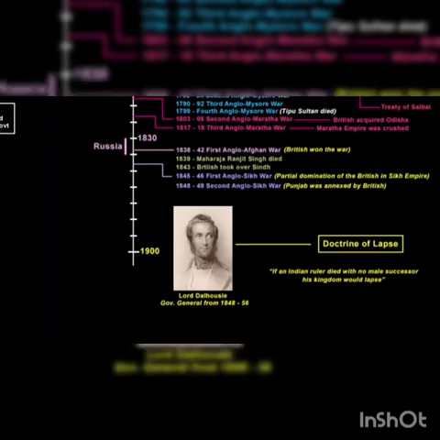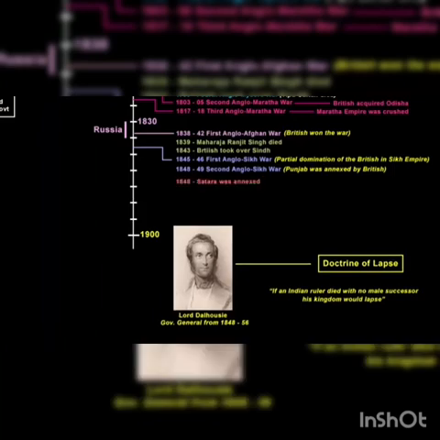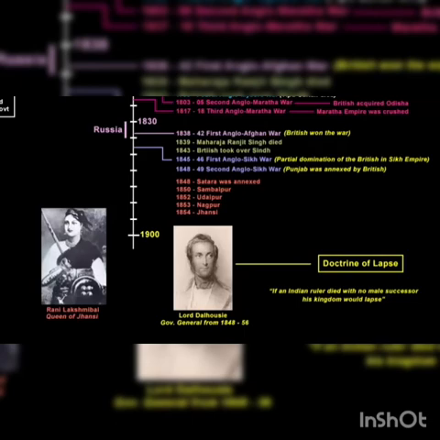For example, Satara district of Maharashtra was taken over in 1848. Then Sambalpur state of Odisha was taken over in 1850, then Udaipur was taken over in 1852, followed by Nagpur in 1853, and then Jhansi in 1854. The famous story of Jhansi Ki Rani tells us about how she was ordered to leave the palace and fort of Jhansi because her son Damodar Rao was adopted and was not her biological son. So the East India Company applied the Doctrine of Lapse policy and took over her state and territories.